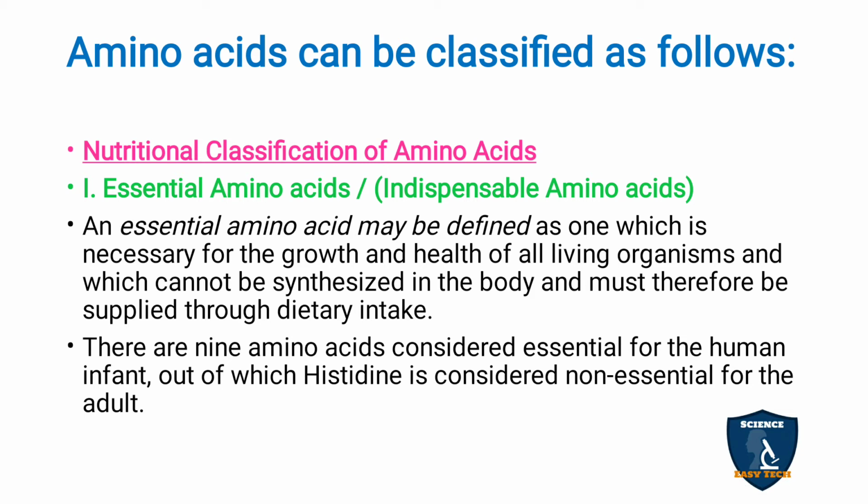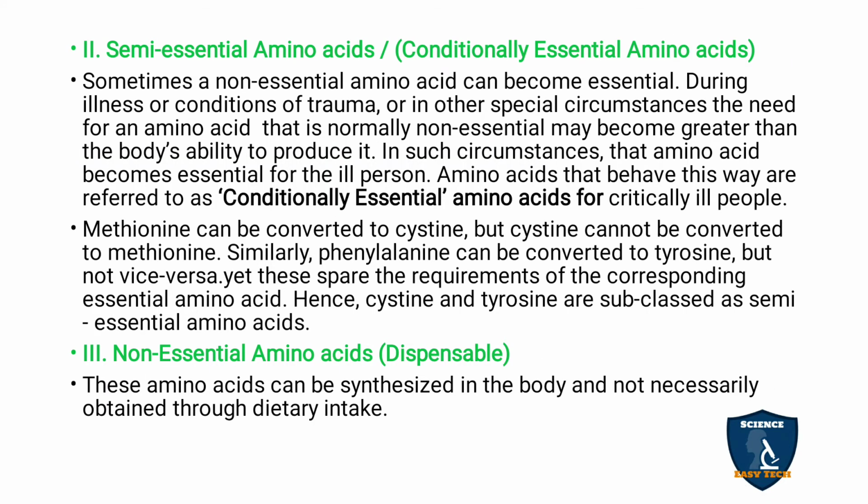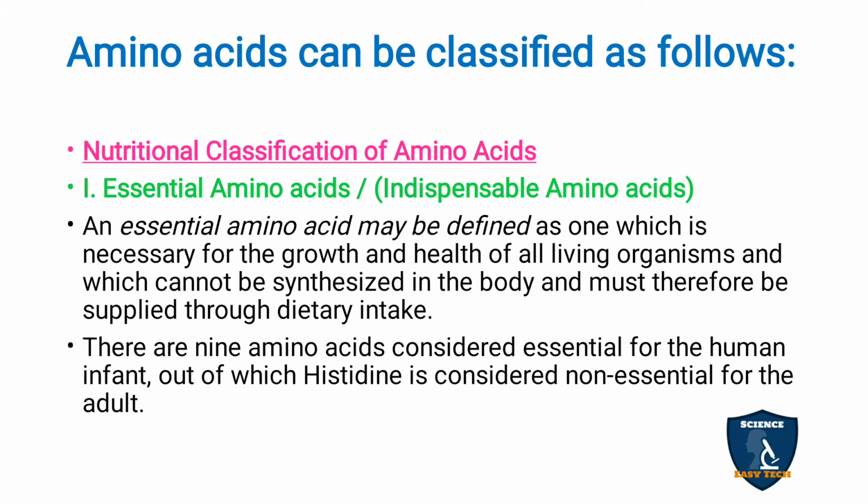Under the nutritional classification of amino acids, we have essential amino acids, semi-essential amino acids and non-essential amino acids. Let's see each in detail. Essential amino acids are otherwise called indispensable amino acids, because they may be defined as those necessary for the growth and health of all living organisms. Without them, proper growth and development will not take place and the person will not be healthy.